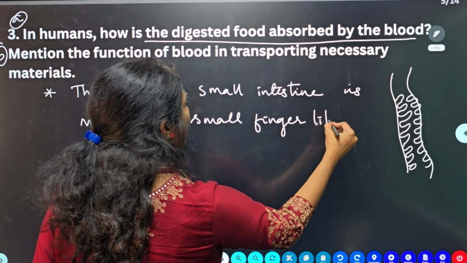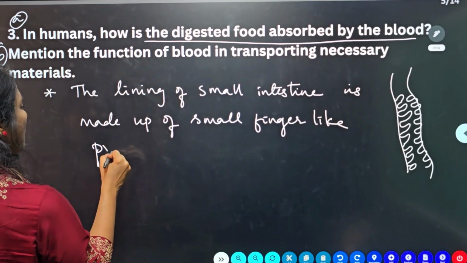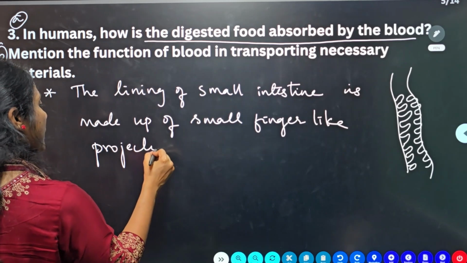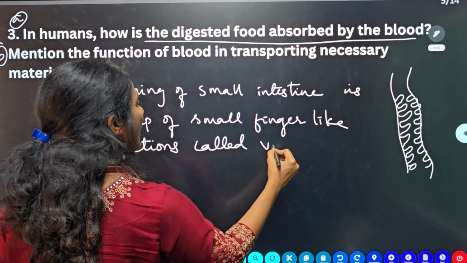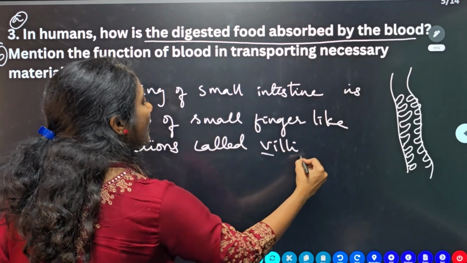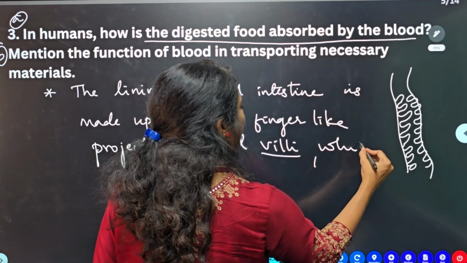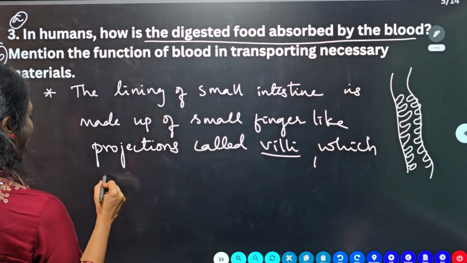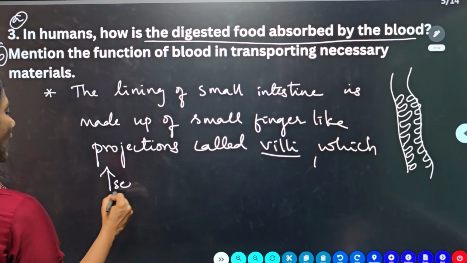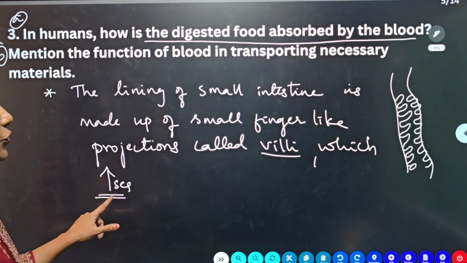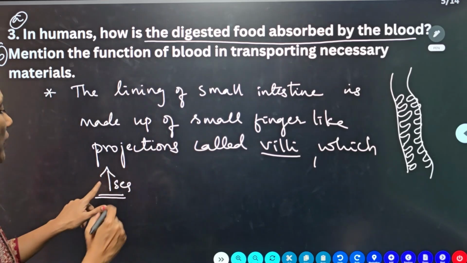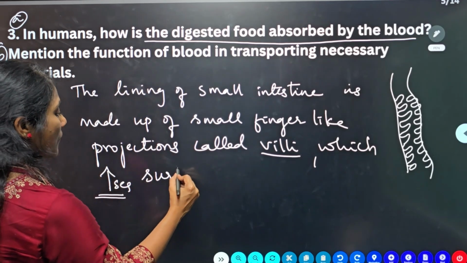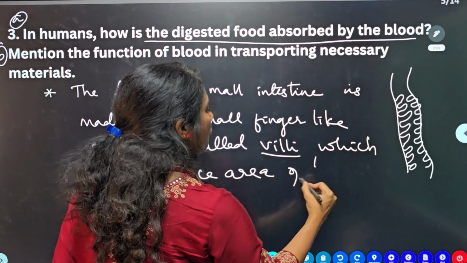Very important, finger-like projections called villi. That is very important to underline. Called villi, which increase the surface area of absorption. This is an arrow mark I use to indicate increases, but you write it in full form: which increases surface area of absorption.